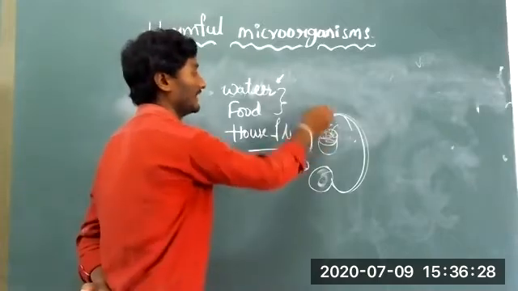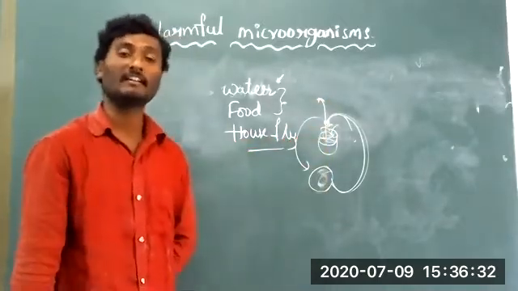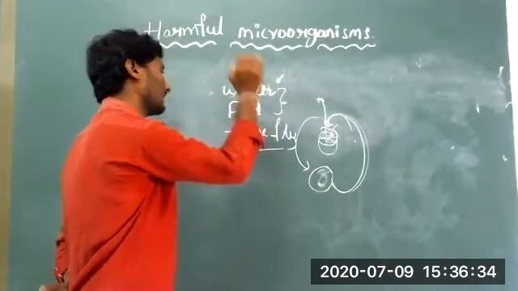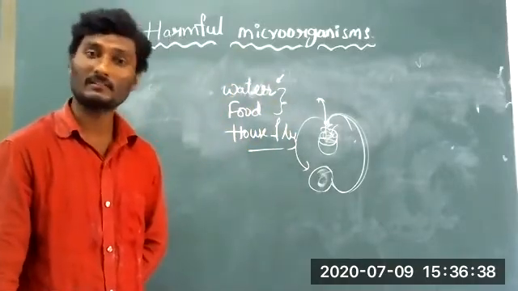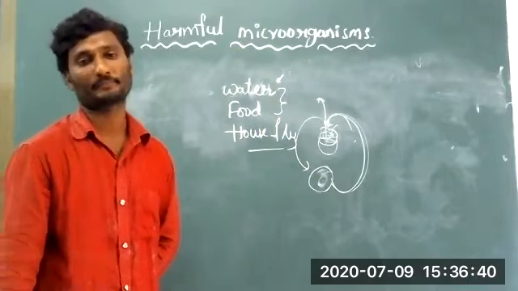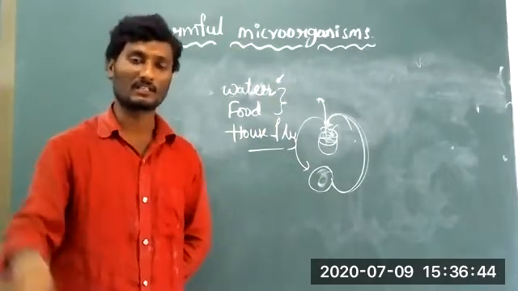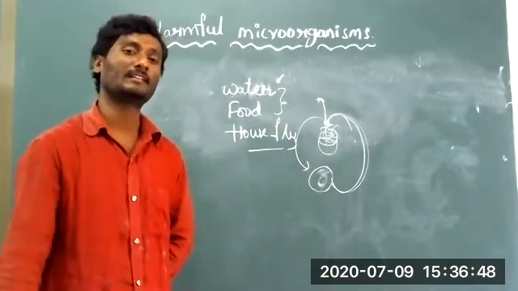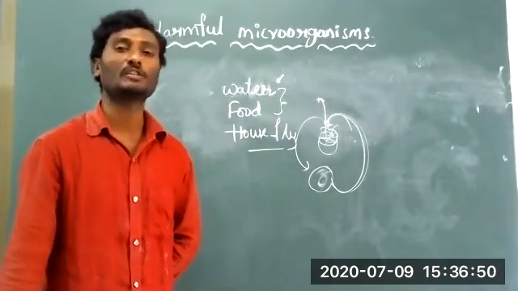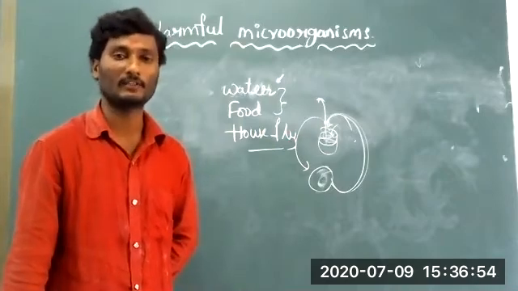Whoever takes this type of food material is infected by cholera and typhoid disease. That's why we all say, okay, you should clean your surrounding area and keep a plate over the food material. Don't eat outside food items like junk food.